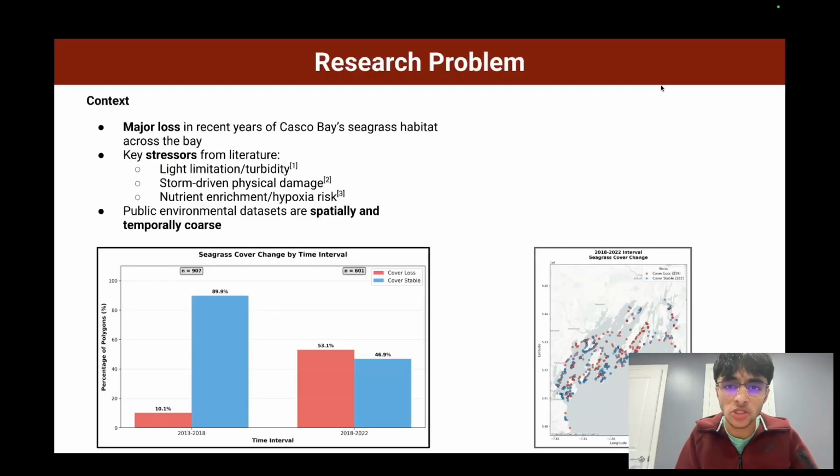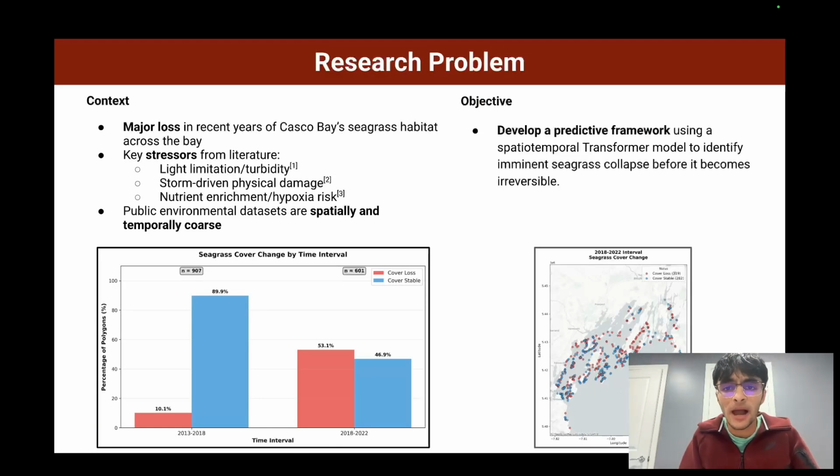Seagrass is a vital coastal plant species that has been experiencing major loss in recent years in Casco Bay, Maine. Literature has identified key stressors of this loss as light limitation, storm-driven physical damage, and nutrient enrichment. However, publicly available environmental datasets are too spatially or temporally coarse to capture these stressors and their effects on observed seagrass change. So, my objective was to build a predictive framework using the available data using a spatiotemporal transformer model to identify imminent seagrass collapse before it becomes irreversible.